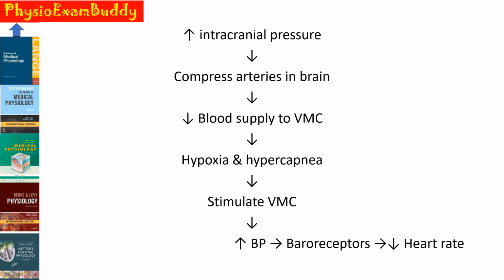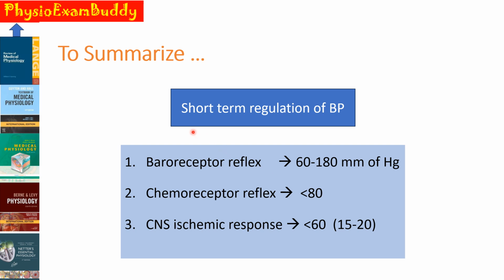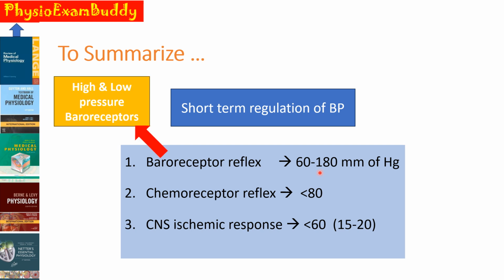Any condition causing an increase in intracranial pressure will decrease the heart rate, and this is the mechanism of the Cushing reflex. So to summarize, short-term regulation of blood pressure means short duration of action, acting very rapidly, and it includes nervous reflexes. That is why it is also known as neural regulation of blood pressure, and it includes baroreceptor reflex, chemoreceptor reflex, and CNS ischemic response. Baroreceptor reflex operates when the mean arterial pressure varies between 60 to 180, and you have to explain both the high as well as low pressure baroreceptors.